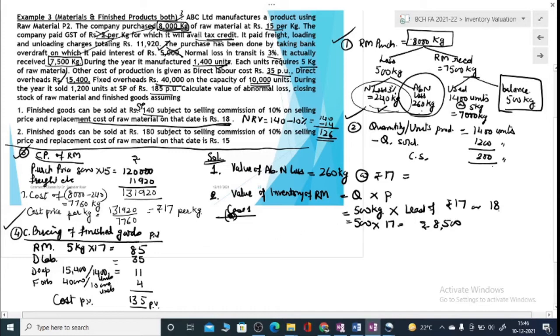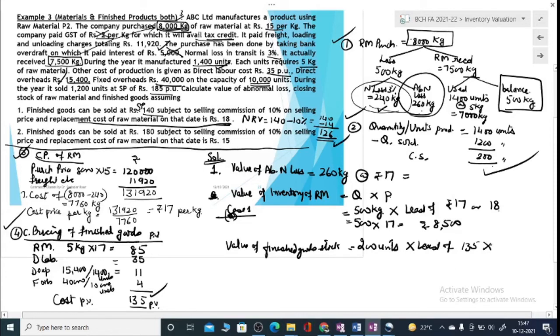Then in this case we are to calculate value of finished goods stock. So finished goods left with us are 200 units. Again the pricing is least of, its cost price is 135 and its net realizable value is 126. So 135 or 126. So 200 units at 126. This is value of finished stocks.